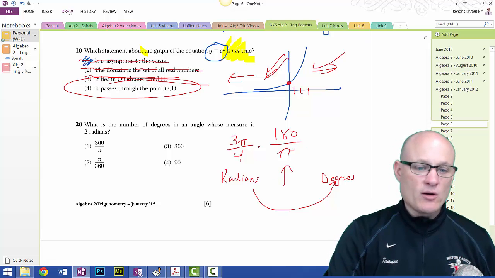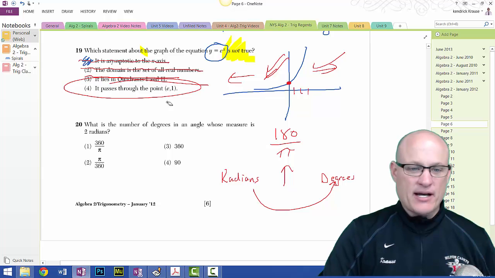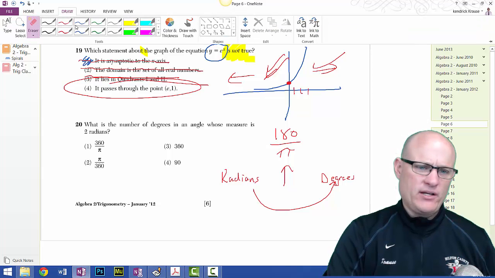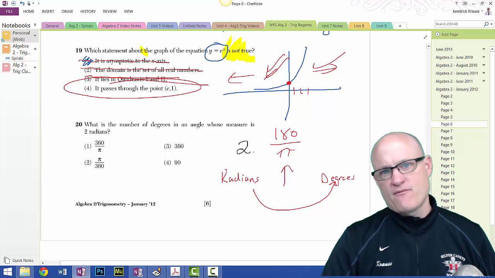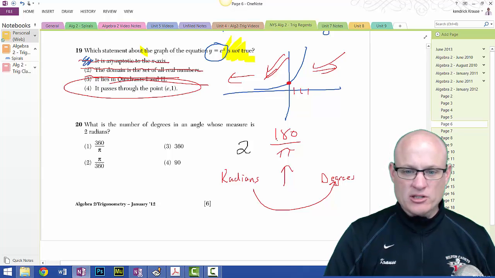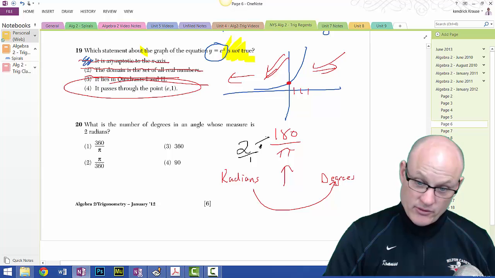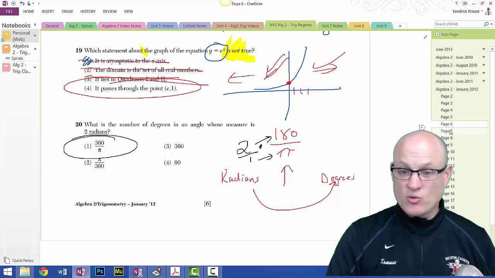I don't care what radians they give you. Sometimes they give you radians that look normal with a pi in it, because you love seeing radians with a pi in it. But I have seen it in so many Regents exams where they just said, oh, you're given 2 radians. Deal with it. Figure it out. If I multiply these, it's not going to give me 360, because it ends up being 2 over 1. So that gives me 360 over pi. And there's your answer, 360 over pi. Moving on, 21.